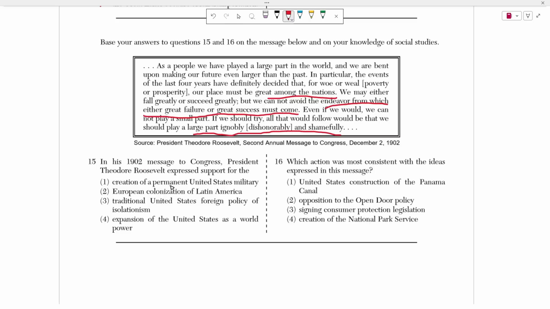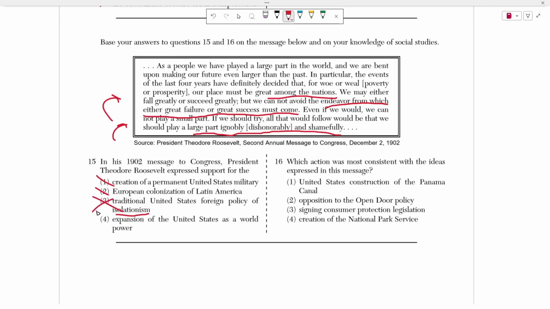Well, 1, the creation of a permanent United States military, that was already created before that, right? He says nothing about the military here. 2, European colonialization of Latin America. Again, nothing was said about Europe. Nothing was said about Latin America. 3, traditional United States foreign policy of isolationism.